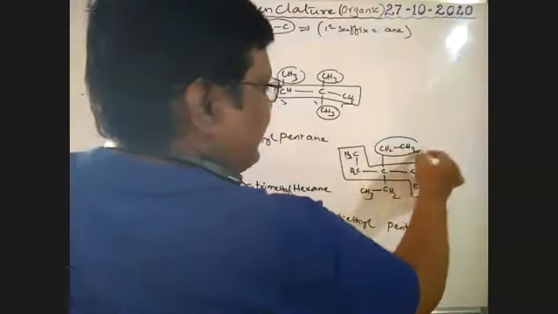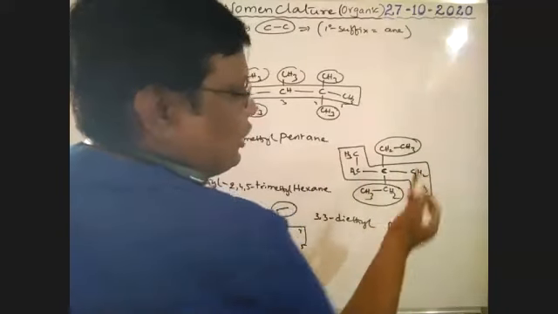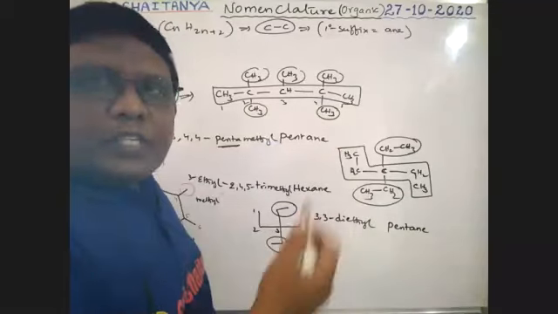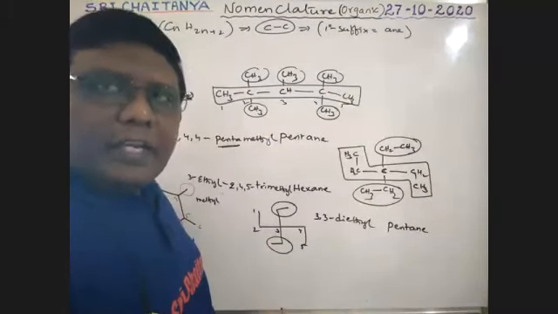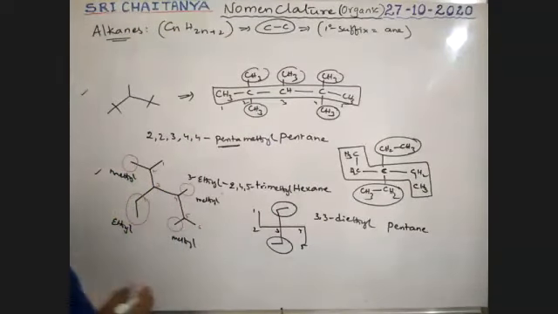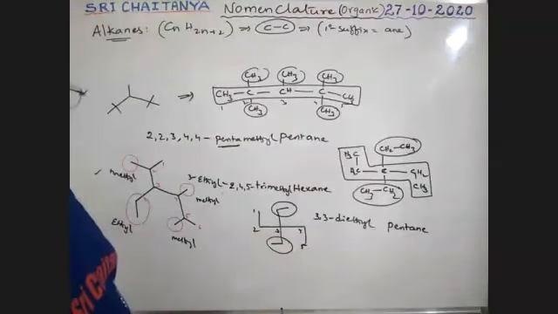These are the substituents. From this side it is third carbon, from this side also third carbon. No need for confusion. So at the third carbon, 2 ethyl groups are substituents in pentane. Therefore, 3, 3-diethyl pentane is the name of that compound. These two are the same.